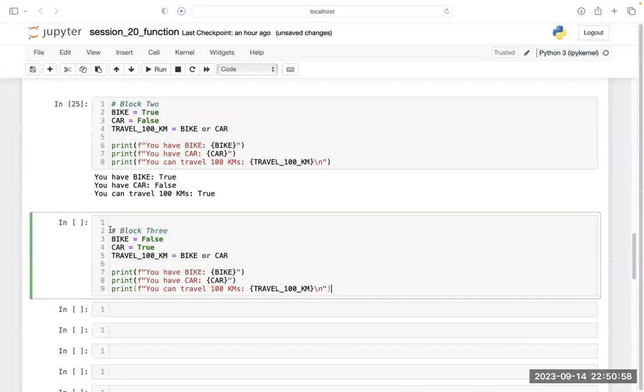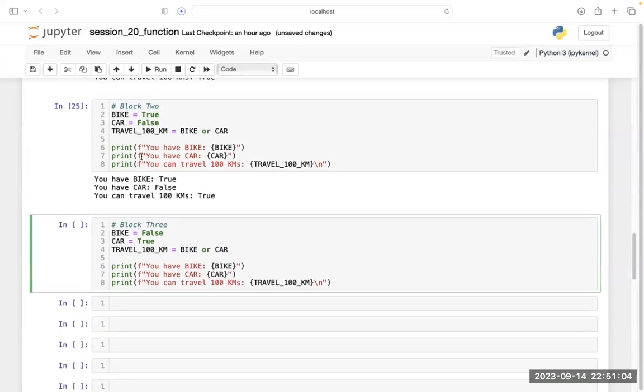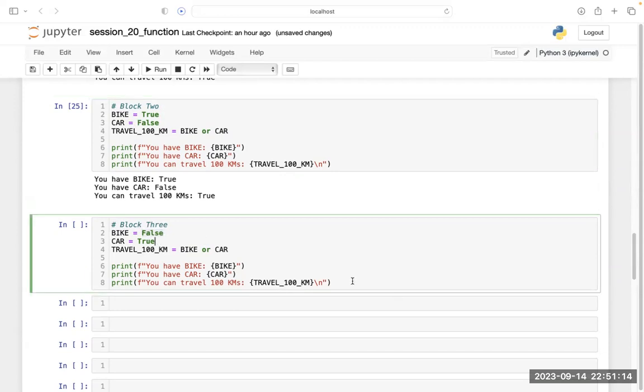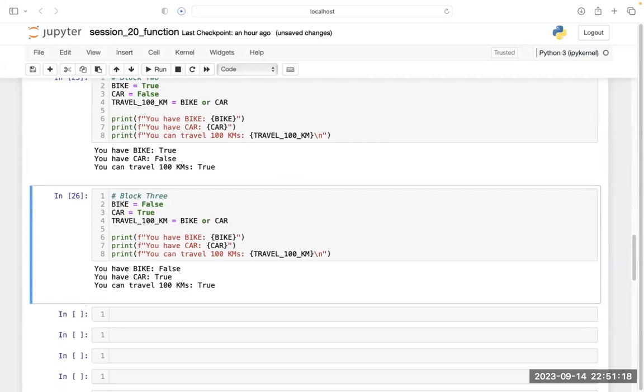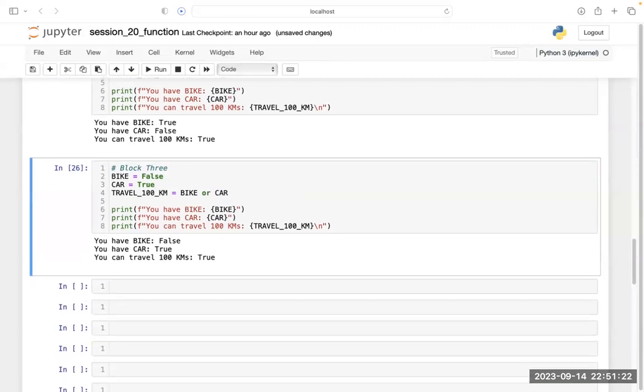Again, in the third block, this is my block 3, I am doing nothing new here. Simply I have changed the values. Earlier bike was true, now I have changed the bike to false, and car was false, I have changed the car to true, and I am running this code. I am getting the output accordingly. Is there any doubt till here? Please tell me.